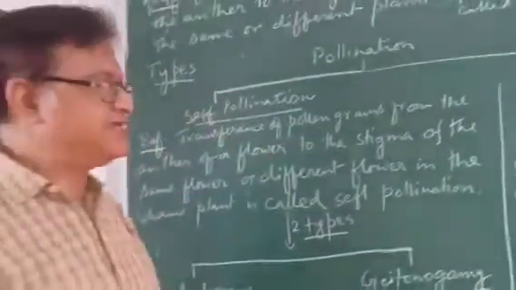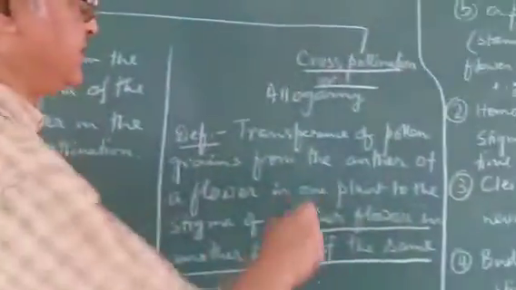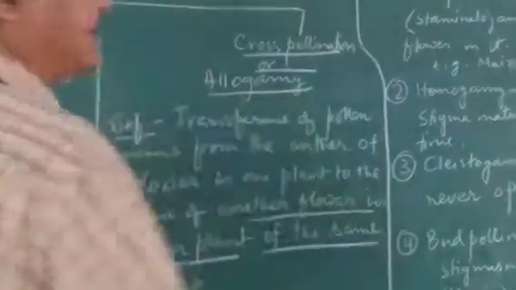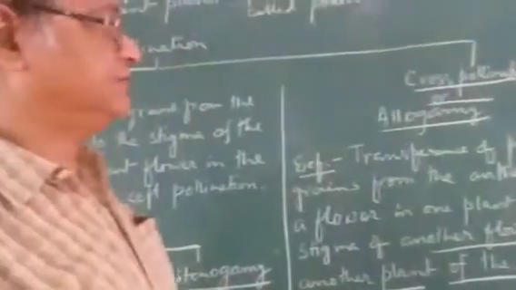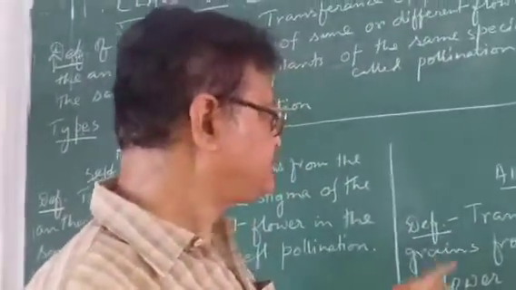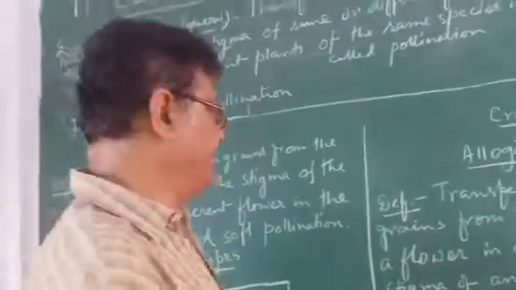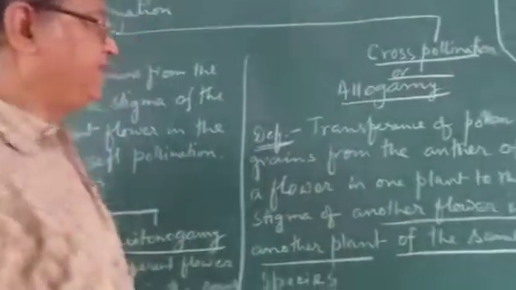The next thing is cross-pollination. It is also technically called as allogamy. First of all, we note the definition of it.